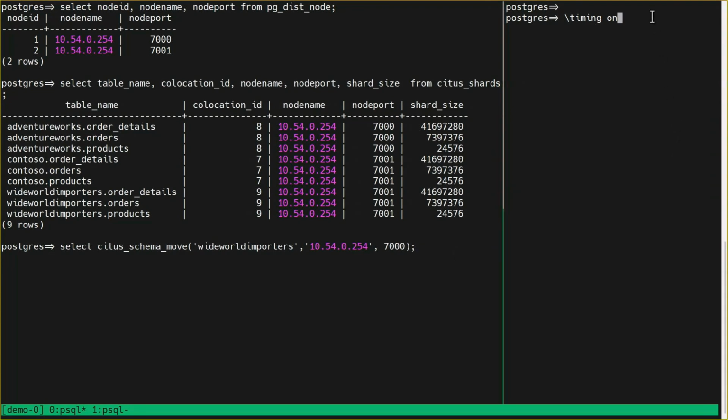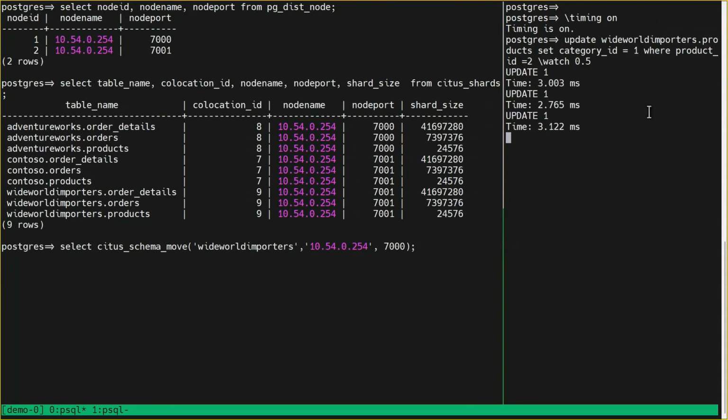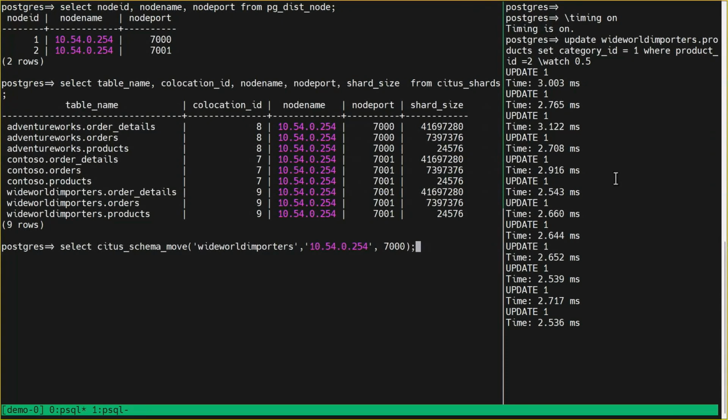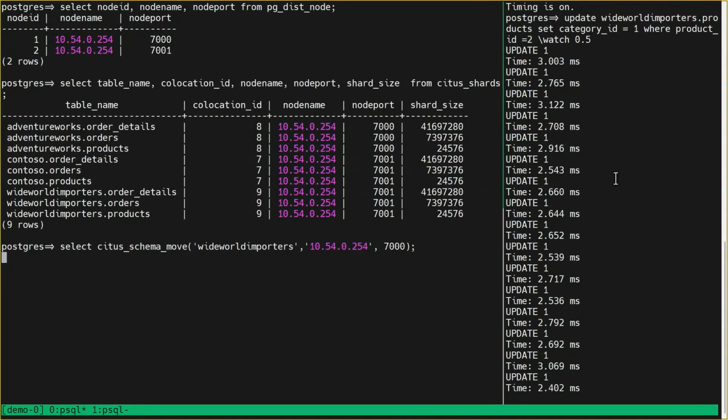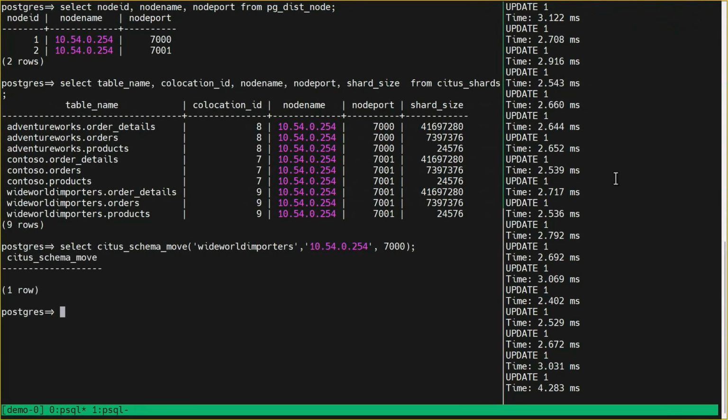And what I'm going to show you on the right is a workload running. It's just an update of a column. And we're going to move this Wide World Importers off node 7001 so that Contoso is isolated on that. Right? So I execute the statement, and the move has happened, and the workload on the right is still executing. There's no blip, if you will, in that workload.